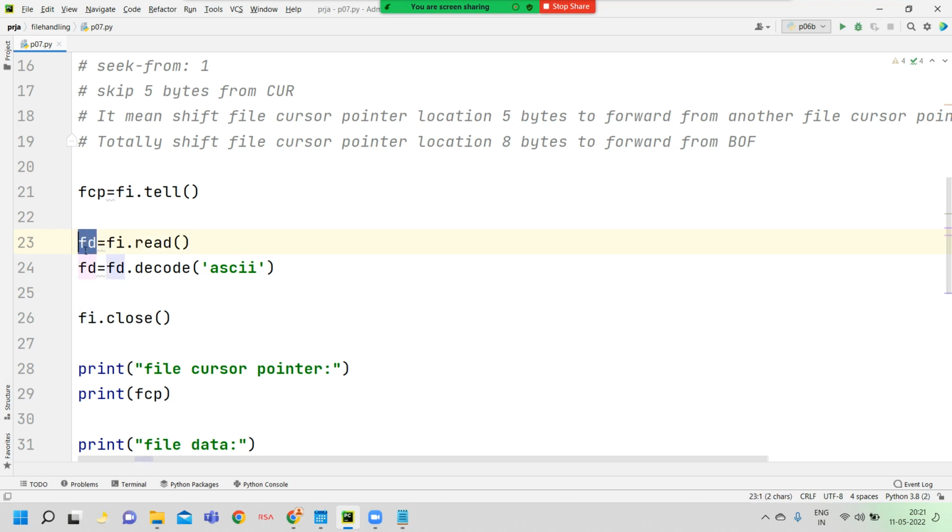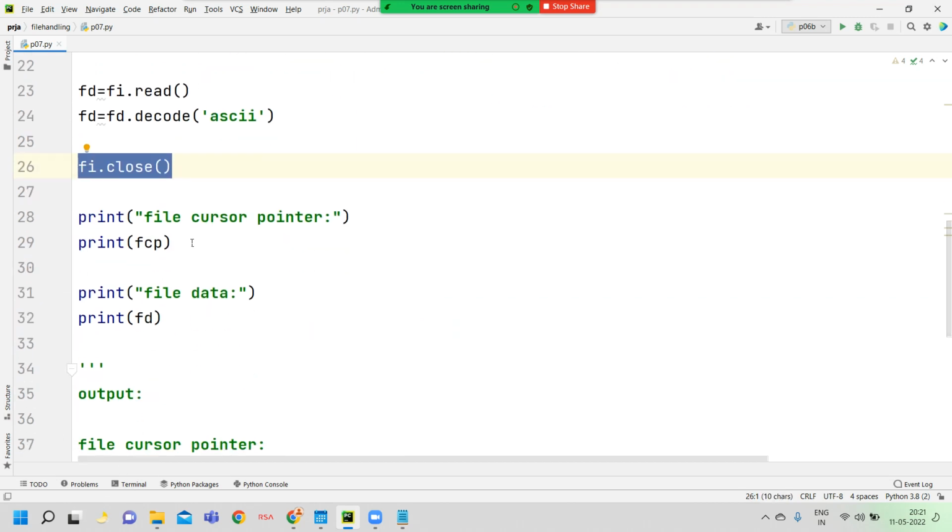These contents are stored in the FD variable. Here we convert the FD variable value from binary data type into string data type. Then we close the file, display the file cursor pointer variable value, and display the file data, the FD variable value.